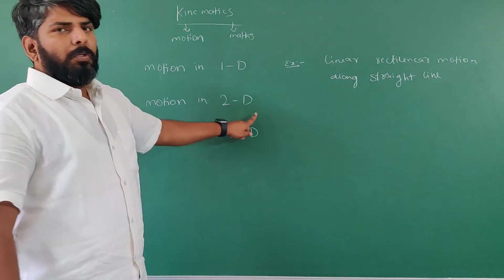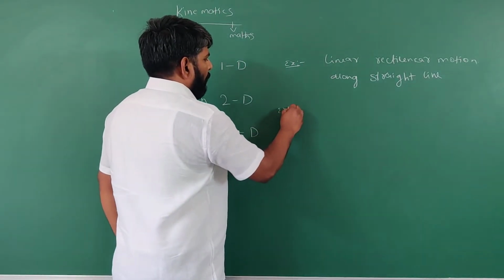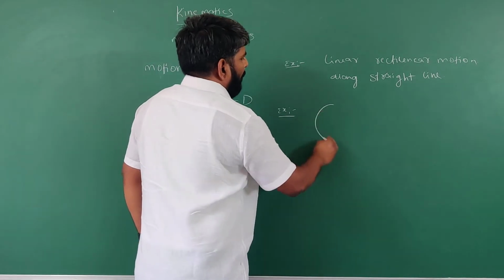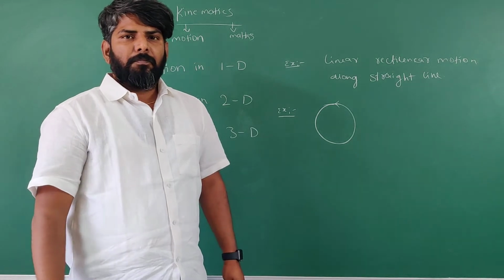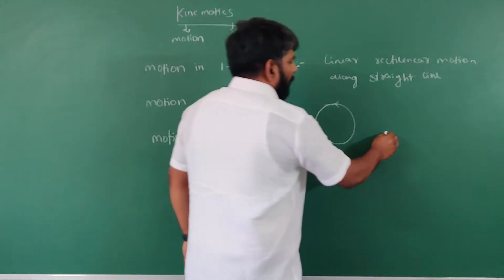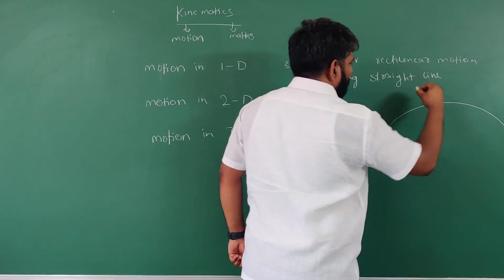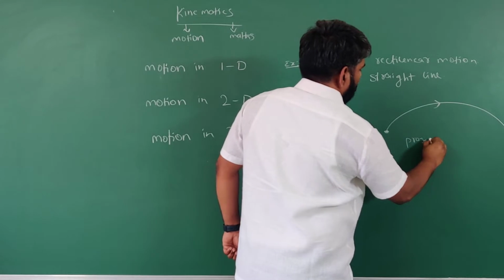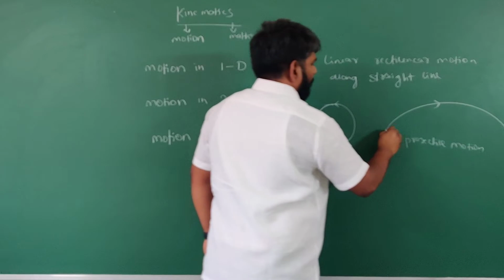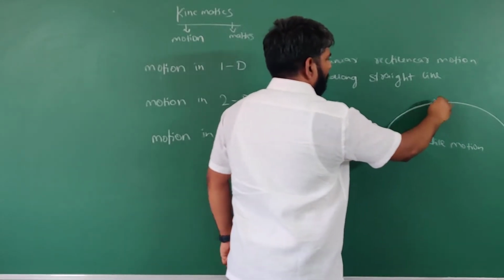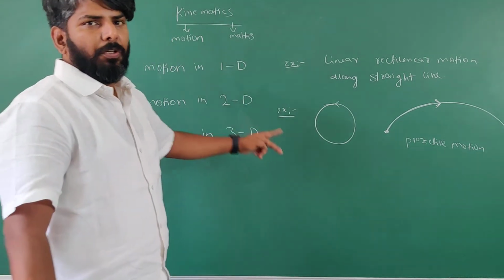Another one, motion in two dimensions. Motion in two dimensions means, for example, motion of a body along a circular path, or else a body thrown like a projectile. So, projectile motion. Such motions are called motion in two dimensions.